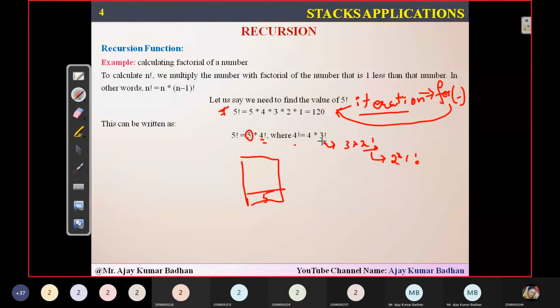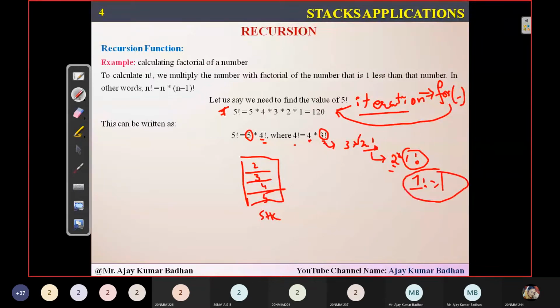Then I call the function 2 factorial, which is 2 into 1 factorial, so I push the number 2 into this location. Finally I am left with 1 factorial, which is the output. I don't have to push 1 factorial into the stack because I know 1 factorial is equal to 1. So when I get the result 1 here, I pop the element on the top of the stack. That element is 2. So 1 into 2, how much do you get? 2. The next element we have here is 3. I am going to pop it up.